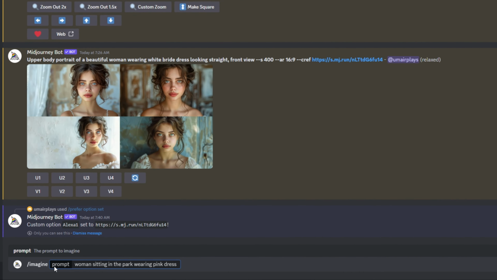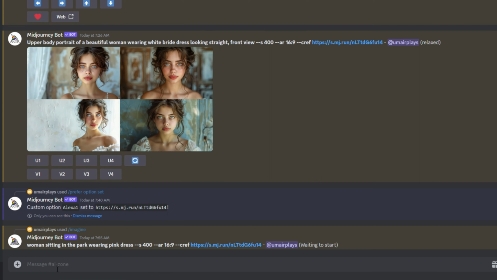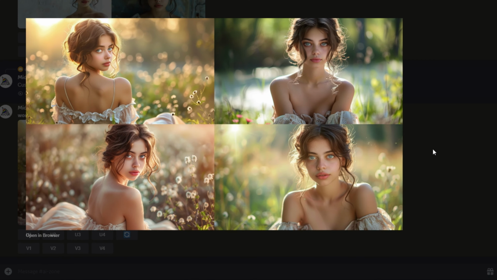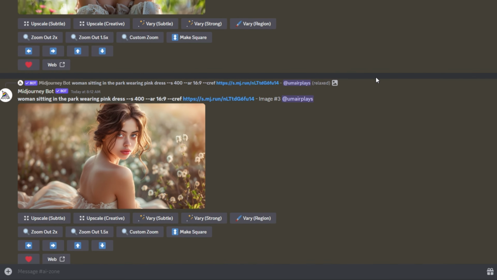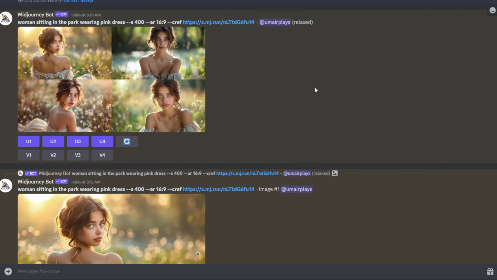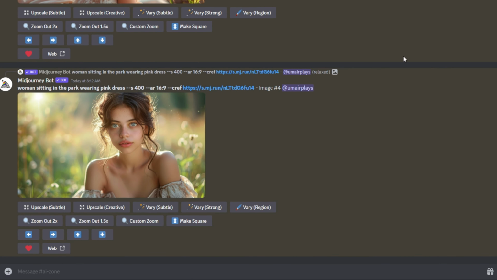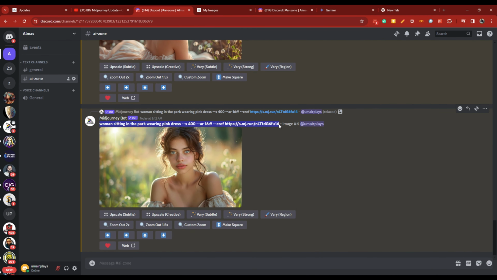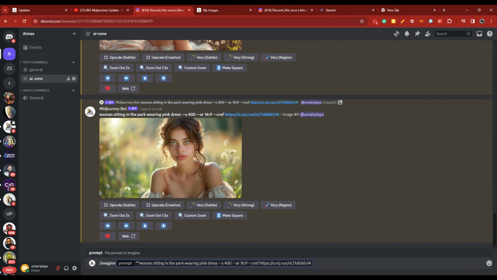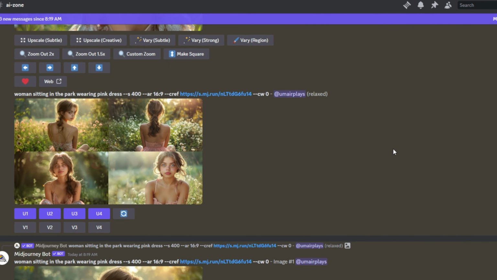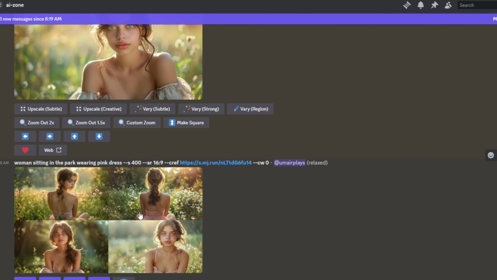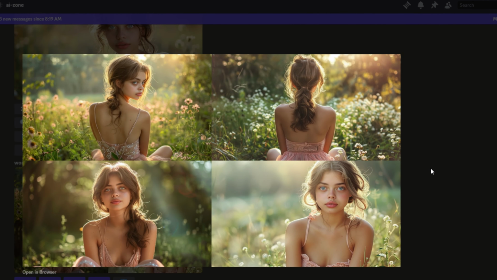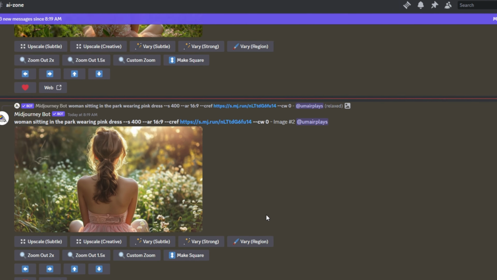Now type your prompt, whatever you want. And after your prompt, just insert your custom shortcut, --Alexa, and hit enter. As we can see here again, Midjourney is picking up almost all the details of our reference image, but we only want her face in the new generation. To solve this, we'll use our character weight parameter. Let's set it to 0 so that AI only picks her face, not all the details. So here is the result. See how nicely it used her face in the images. You can try the character weight according to your own desire and taste.